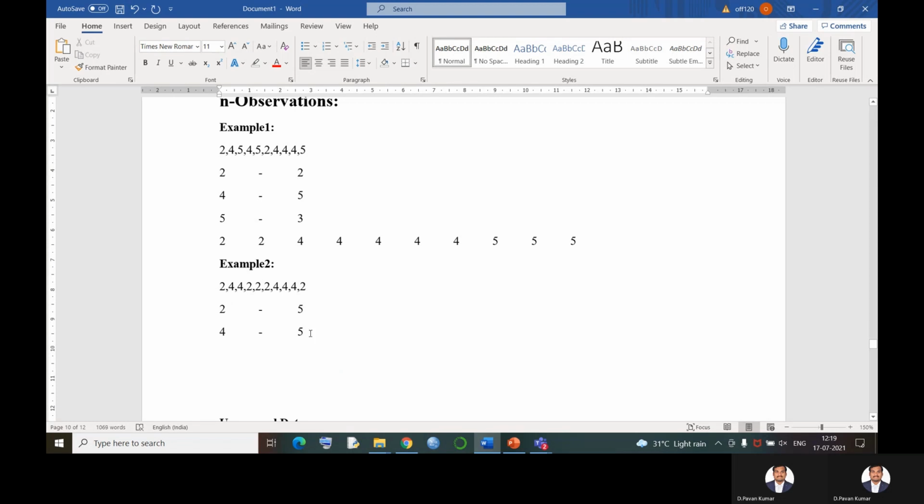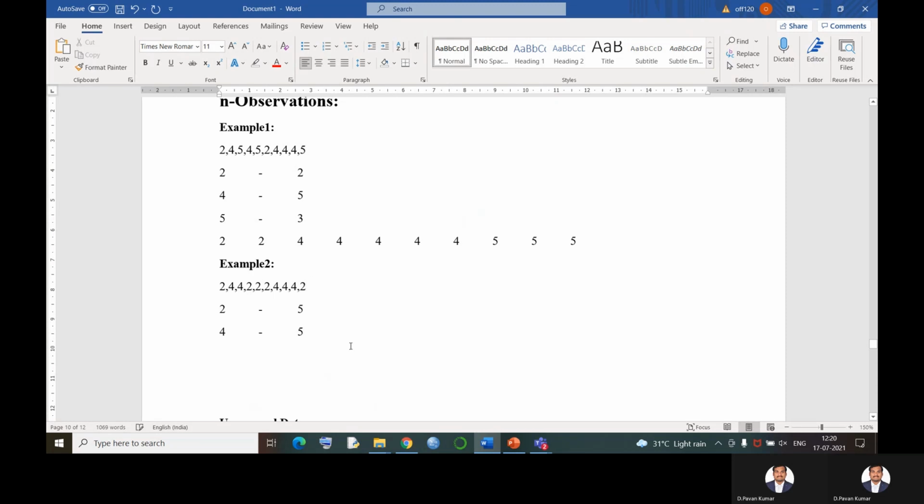So 2 and 4 both are repeating the same number of times. Then what is the mode of the given distribution? We said it is the most repeated value, but since two values are repeating, I cannot take the average of 2 and 4. It's not the same as median. If two numbers are repeating the highest number of times, both numbers are called the mode of the given distribution.